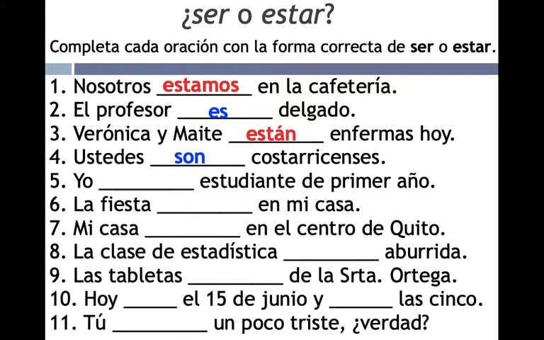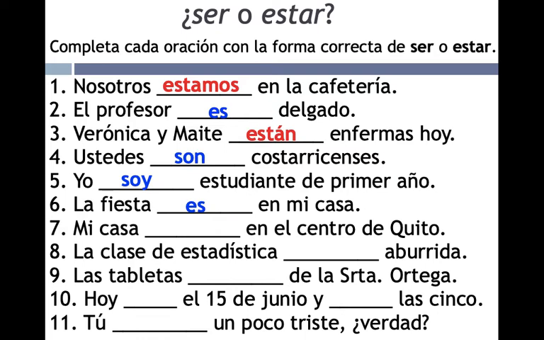5. Yo, estudiante de primer año. Yo soy estudiante de primer año. I am a first-year student. Profession, occupation, the verb ser. 6. La fiesta en mi casa. Careful with this one. This is the location of an event. The party is in my house, the verb ser.